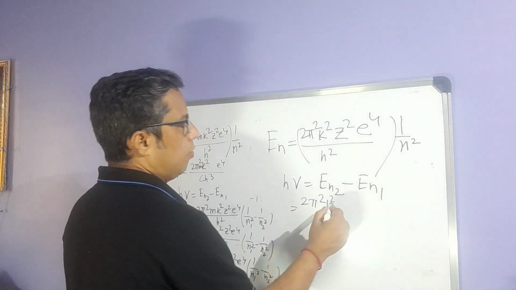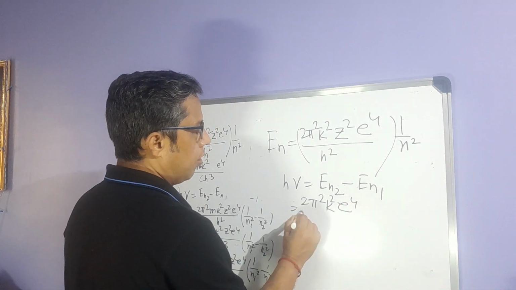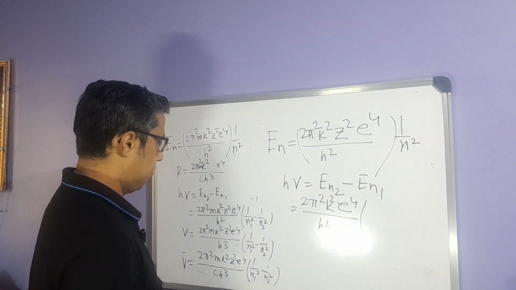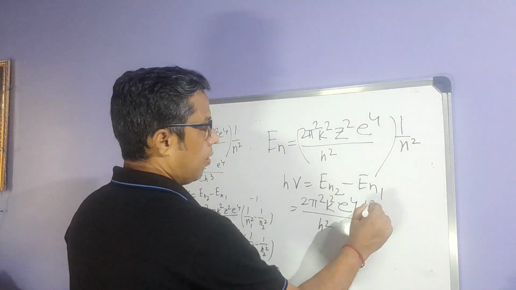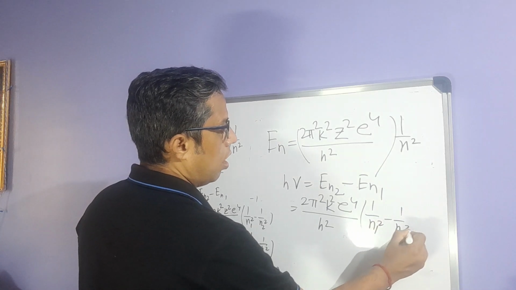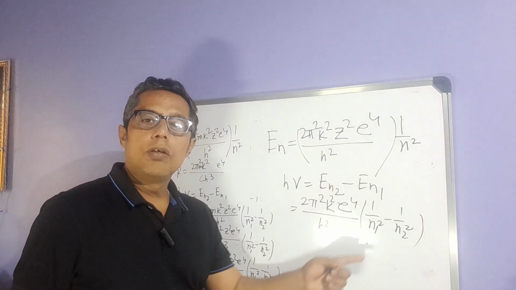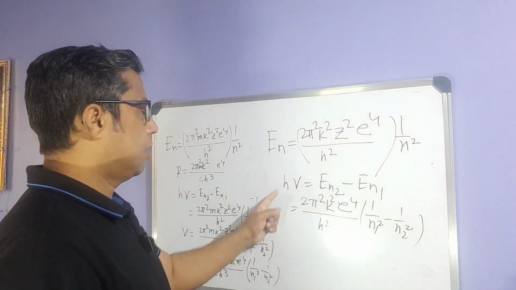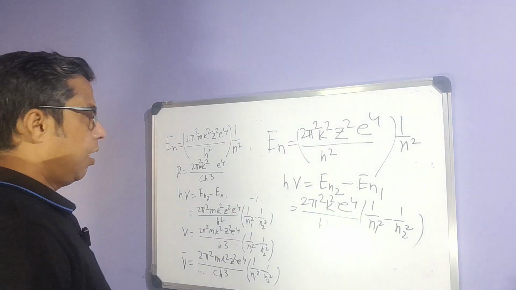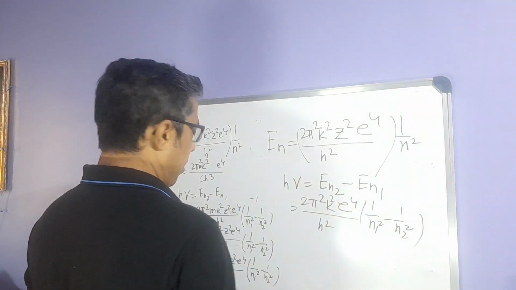So k square e to the power 4 by h square, into 1 by n1 square minus 1 by n2 square. This is the equation for the frequency, and these are the constant parts.